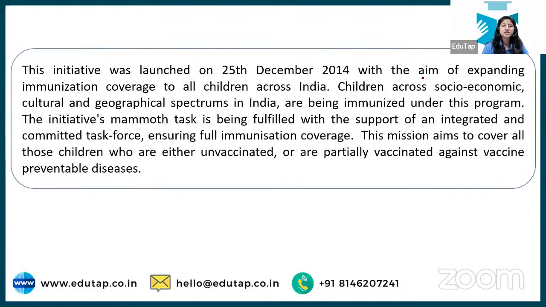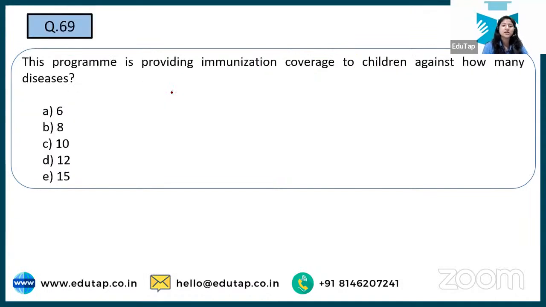Next is, this initiative was launched on 24. Okay, and then we are talking about children across socio-economic groups. Okay, we don't have to go into that detail. 24, with the aim of expanding immunization coverage. Very easy to understand. One major scheme that is keeping this. Snehal is saying the right answer. Indradhanush. Okay, so we're talking about Indradhanush 4.0, recently launched, right?